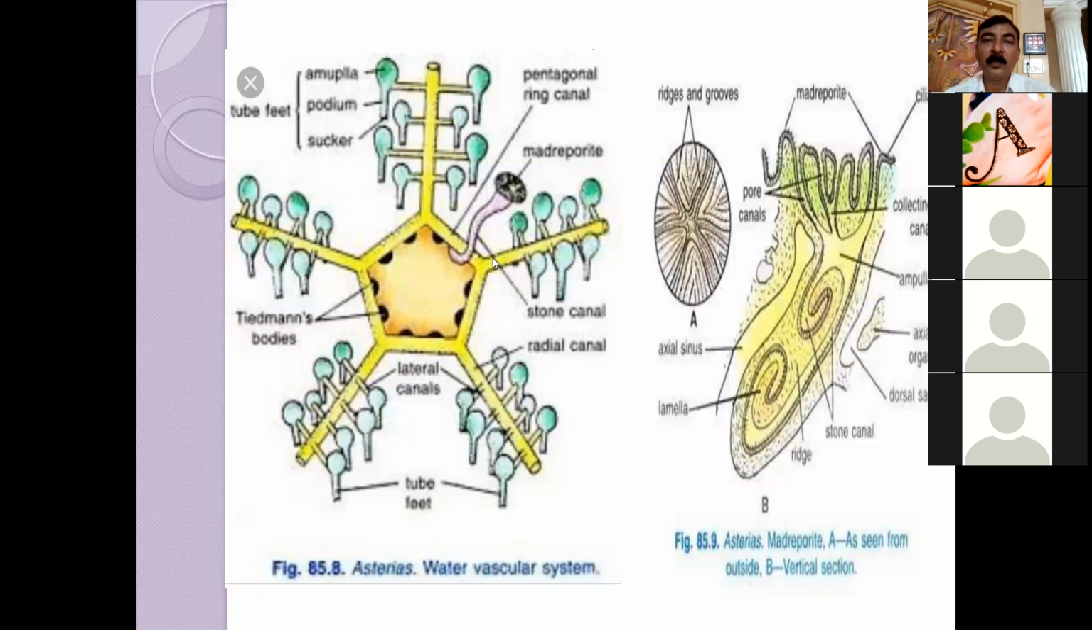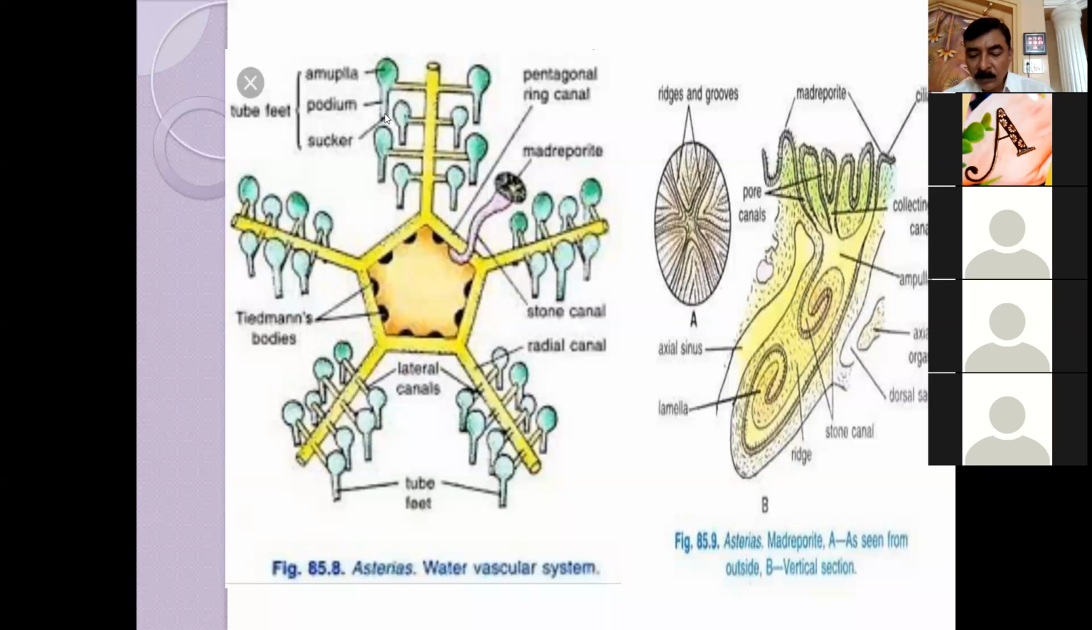How many radial canals will be there? If the pentagonal ring canal is there, so 5 arms are there. 5 radial canals will be there. That I told you that these are blindly open. Blindly open means there will be a closed end of this radial canal. And here entry of the water is stopped. So where will it go? To the lateral canal, to the podium, to the ampulla, podium and sucker. तो यहाँ से पानी बाहर जाएगा.